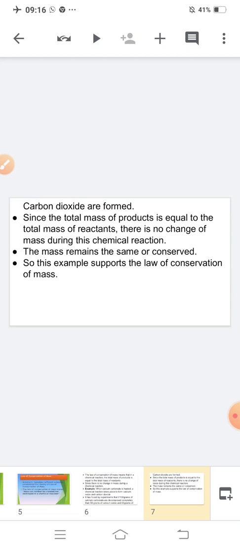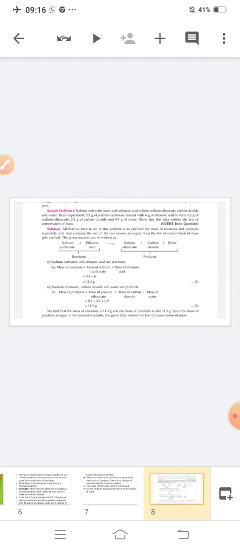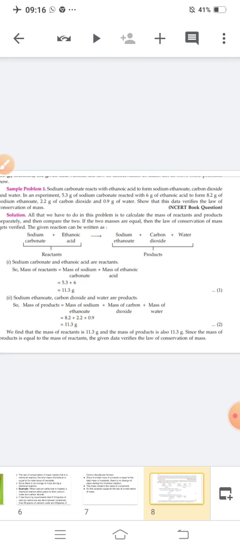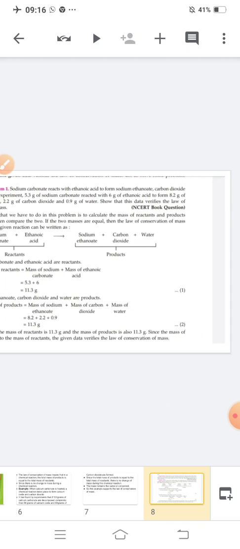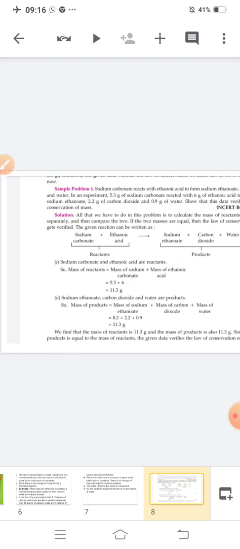I think with this, the law of conservation of mass is very clear to you. Shall we go ahead? See, these are some examples. Listen, sodium carbonate reacts with ethanoic acid. Sodium carbonate reacts with ethanoic acid to form sodium ethanoate, carbon dioxide and water.